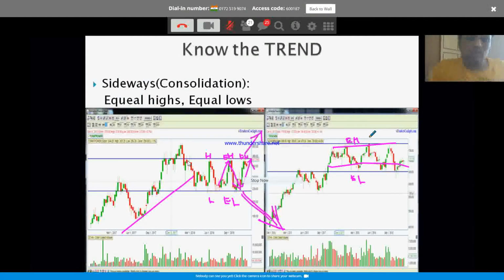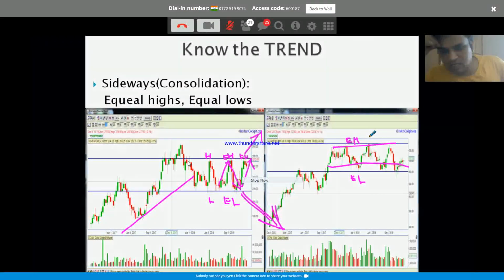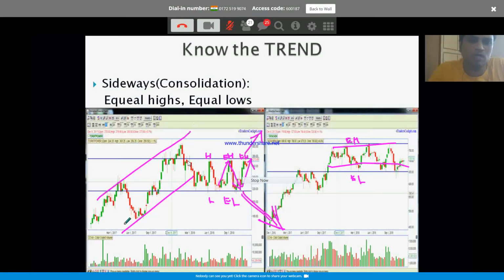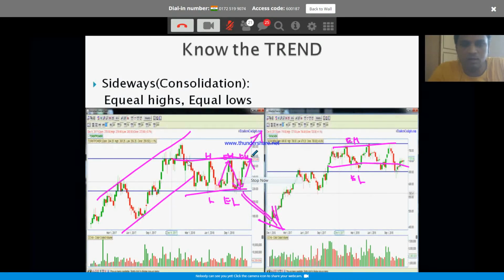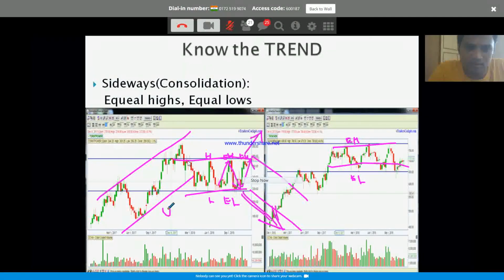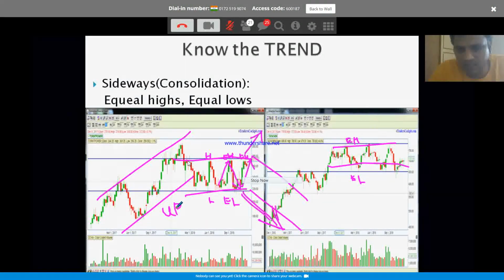So any chart you try to analyze, first you look at the weekly chart, and you quickly come to a conclusion. Doesn't matter what chart it is, whether it is an uptrend, a sideways trend, consolidating, or going down. Decide upon the trend first on the higher time frame. Let's say, for example, the chart you are looking at is in an uptrend. Then you come to the lower time frame, the daily chart or even the intraday chart.